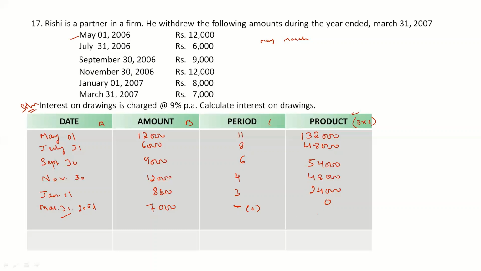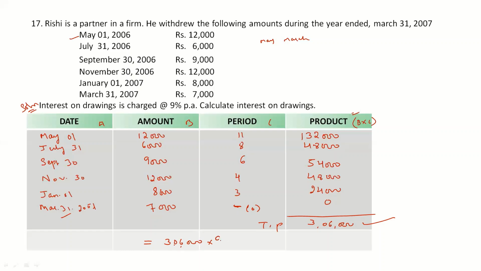Now total all the things here. You have to make the total of the product here, right? When we total that, we'll get the value as rupees 3,06,000. Now this is the total product. Now we have to take this amount into the formula. The formula was total product, that is rupees 3,06,000, into rate divided by 100.